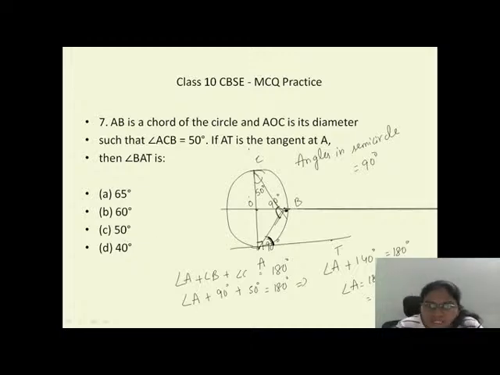They are asking for angle BAT. Now you got 40 degrees, which is this one, angle A. But I want angle BAT, this one. The total angle is 90 here, so 90 minus 40 you have to do. And the angle BAT is 50 degrees. Yes, C is the correct answer. Very, very good. Well done.